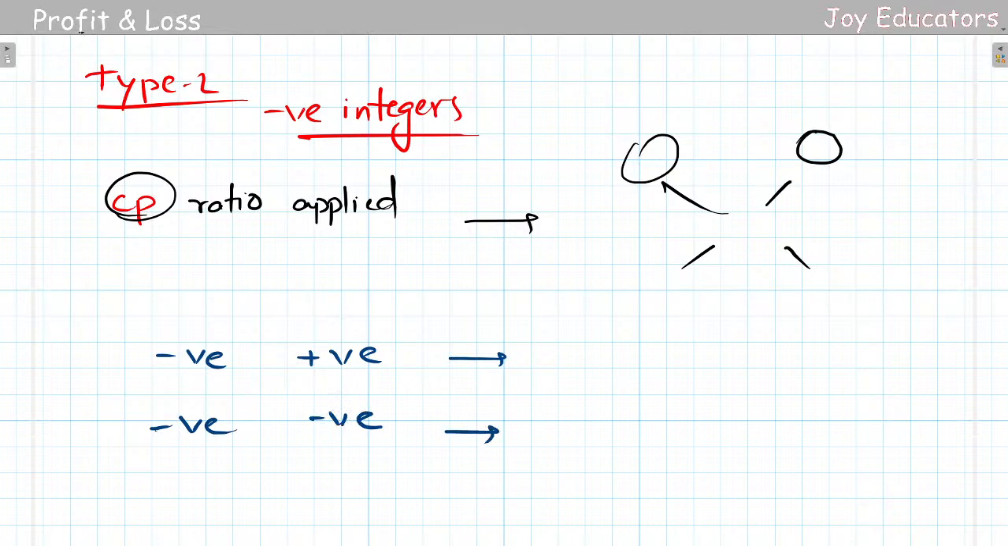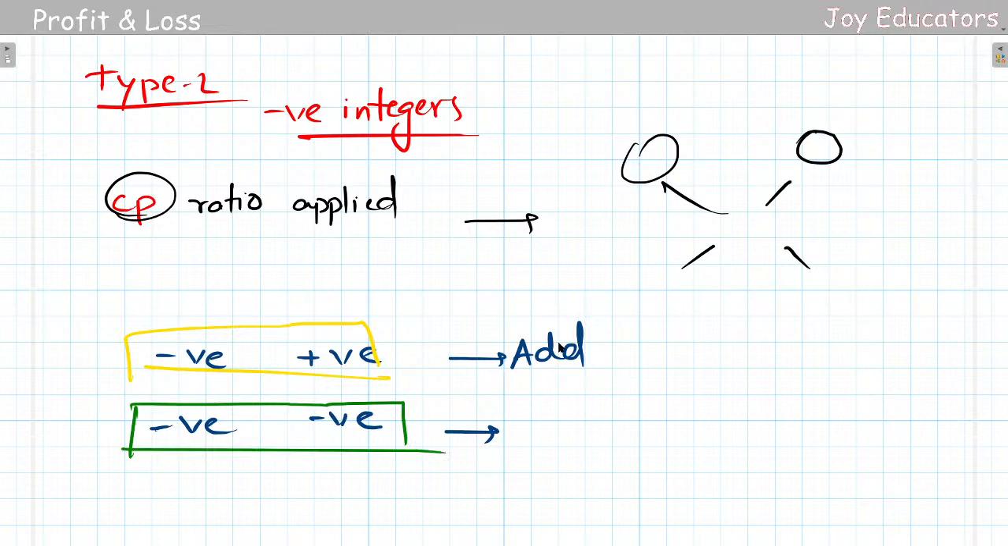Whenever it is negative and positive, I will simply add. Whenever it is negative and negative, that means both are the same sign, so I'll simply take the difference. Let us see a small example. Everyone who is here, you can tell me this problem's answer. Hope Gayatri and Shekhar are here, so you guys can just answer it.